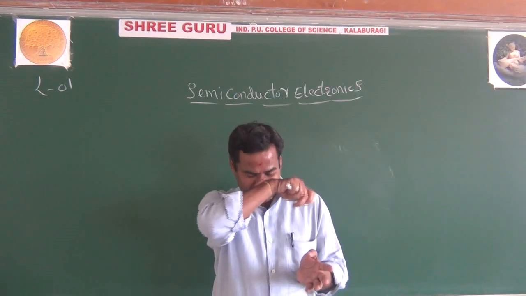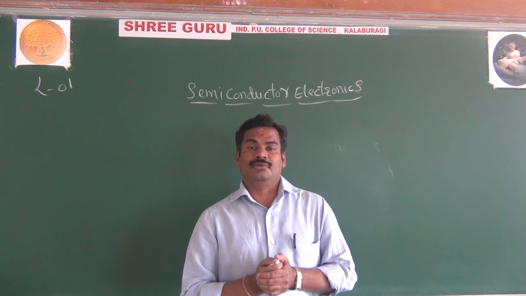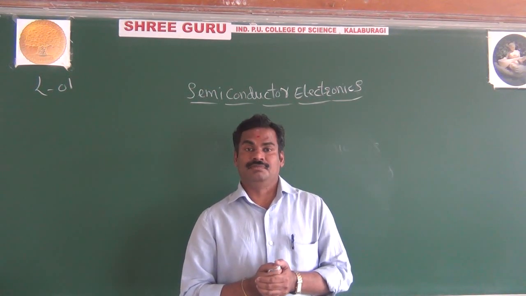And especially, why are you giving more importance to semiconductor as compared to the conductor?